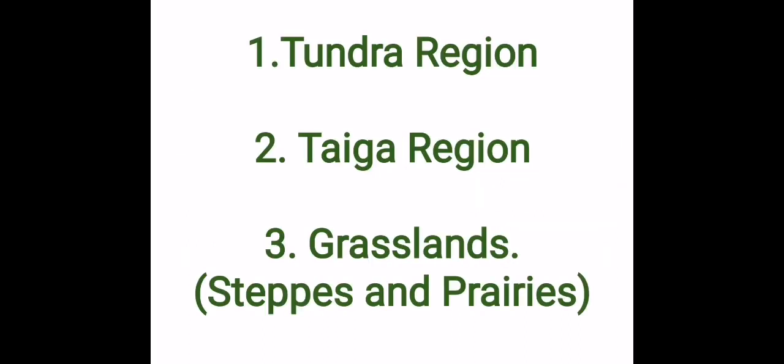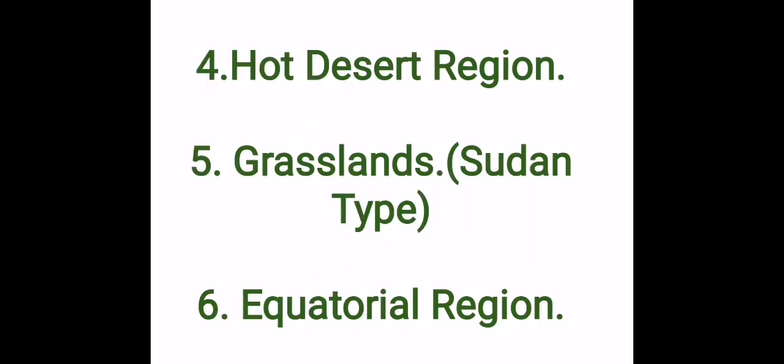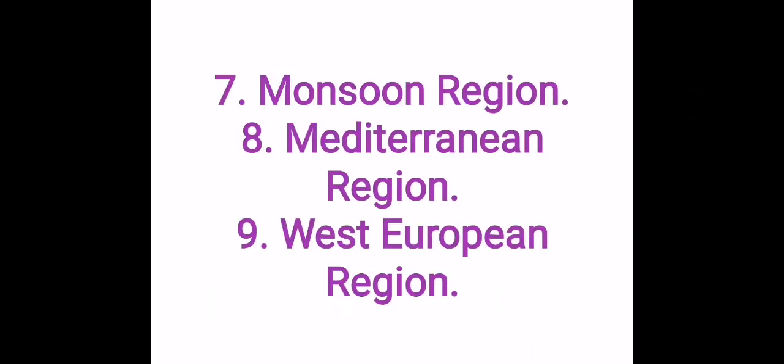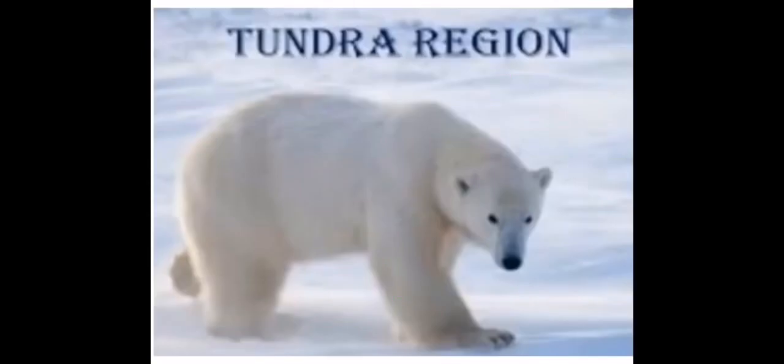In this lesson, we will see the Tundra region, taiga region, grasslands, steppes and prairies, hot desert region, grassland Sudan type, equatorial region, monsoon region, Mediterranean region and West European region. Now first we will see the Tundra region.